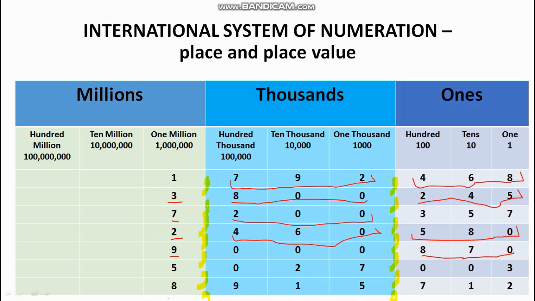Now let's go on to the next one. What will it be? 5 million. Nothing is here. So we will just speak 27,000. So 5,027,003. We are not going to use the word and anywhere. We are going to speak the numbers continuously. So this is 5,027,003. What about the last one?